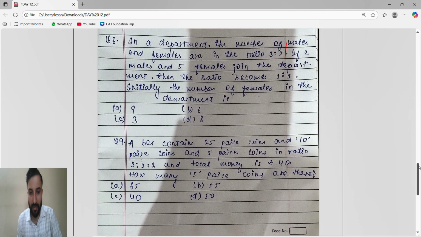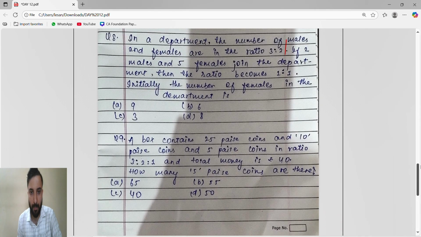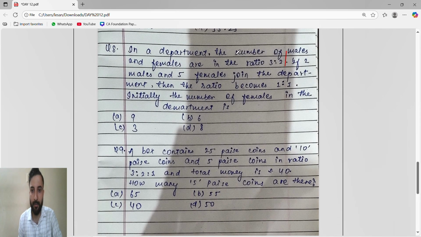Okay, sorry, ninth number is also same. Eighth number is an easy one. In a department, the number of males and females are in the ratio 3:2. So 3x by 2x.